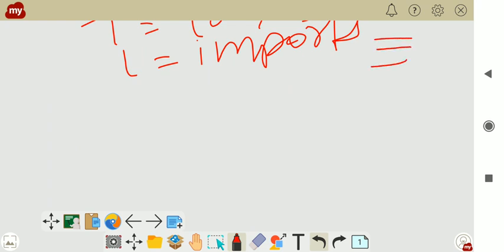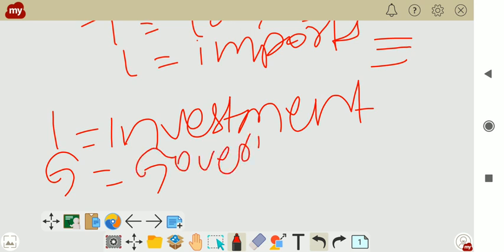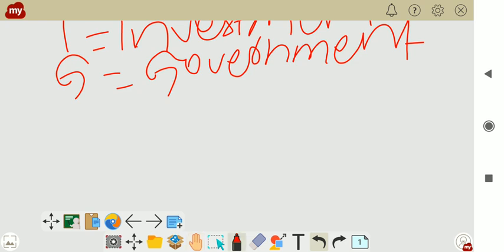Then this is the identity. On the opposite side, I means investment, G means government purchase, and X means export.